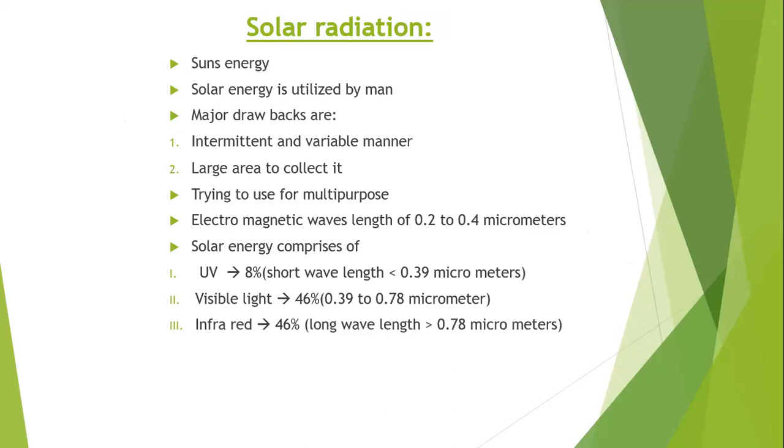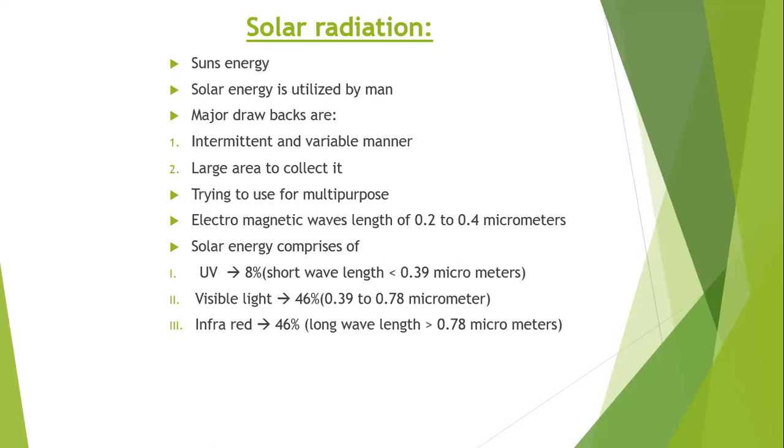Solar energy is received in the form of radiation, and it can be converted directly or indirectly into other forms, such as heat, electricity, etc., which can be utilized by man.